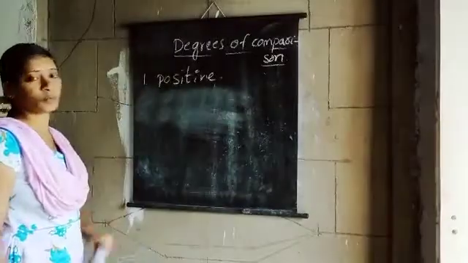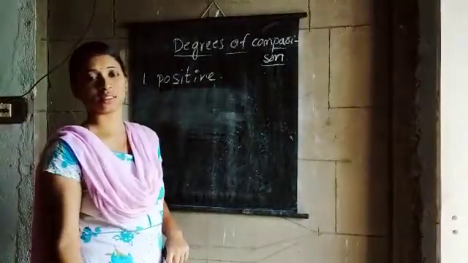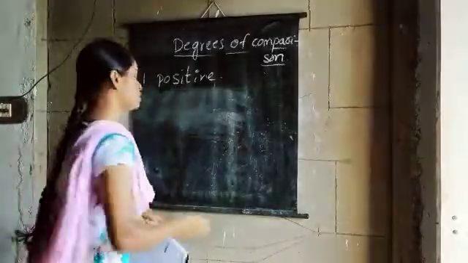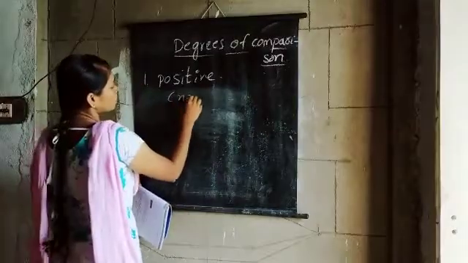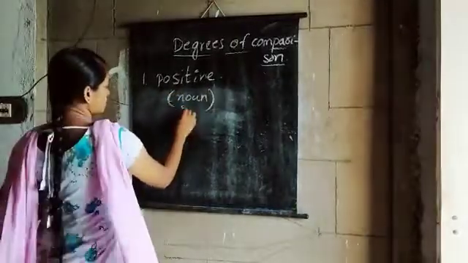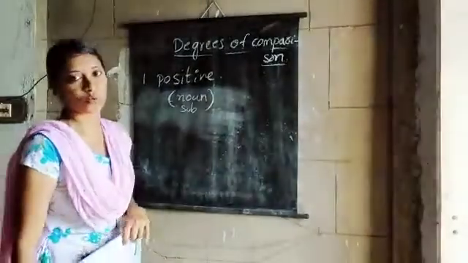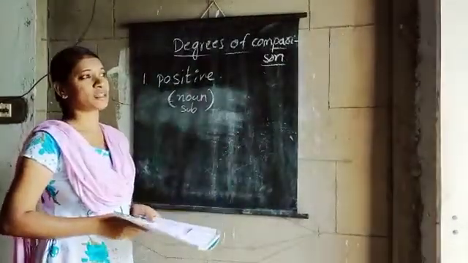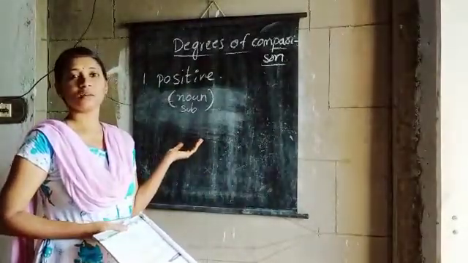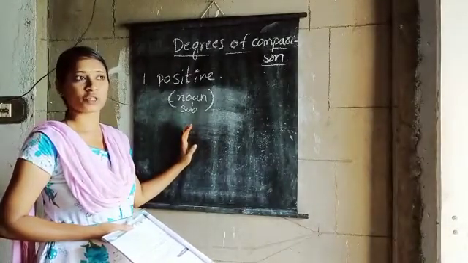Positive means telling positive about one person or one thing, about the noun. Mainly we talk about the noun or subject. The main part of the sentence is the subject or noun. Okay, children. Geeta is a good student. Geeta is the main part of the sentence, so Geeta is the subject or noun.